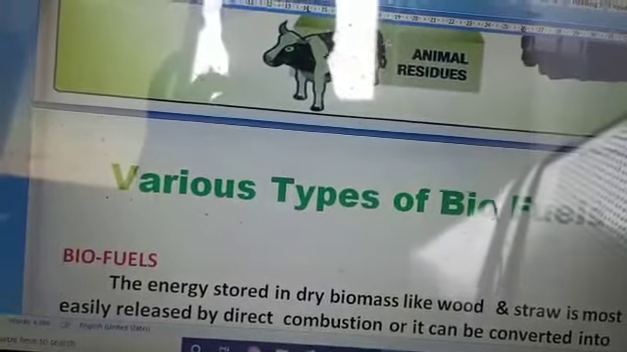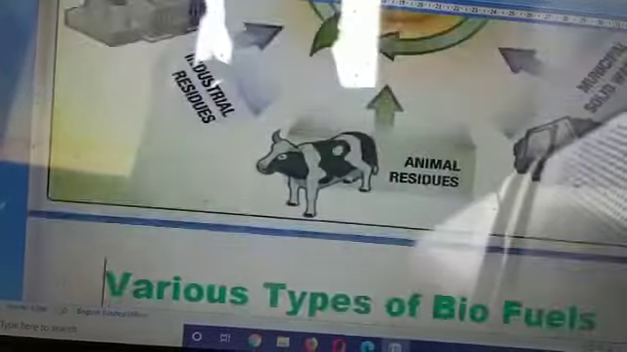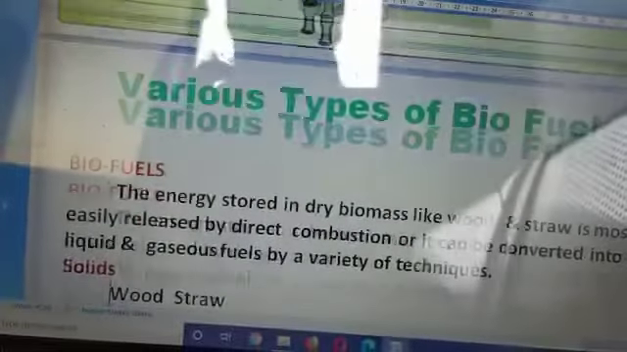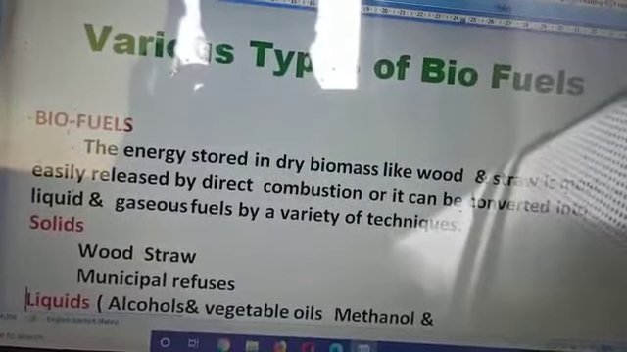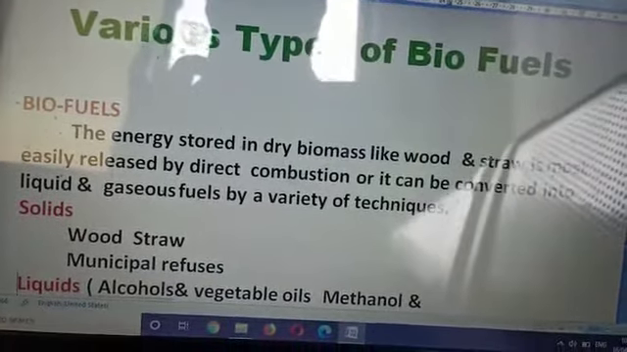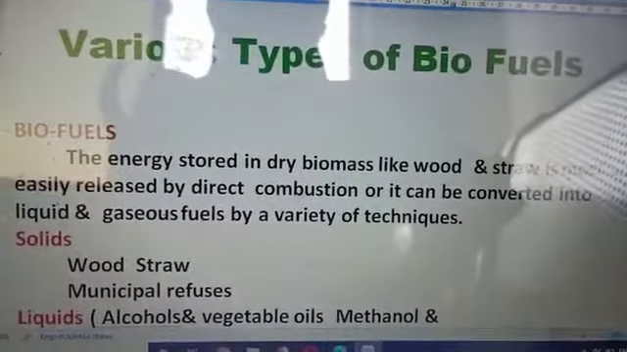So, this slide shows various types of biofuels. When we speak about a fuel, it is not only just about ethane, methane or diesels we are speaking about.